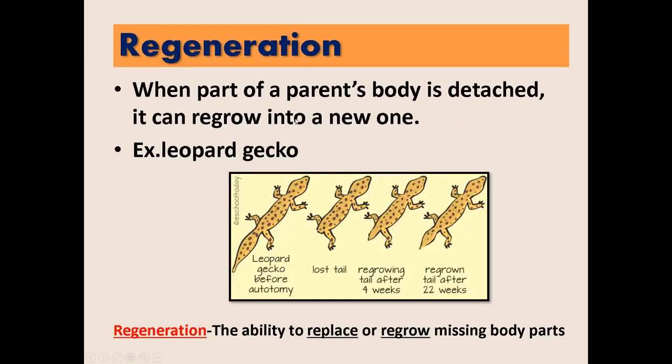Regeneration, okay? So when we say regeneration, it happens when part of a parent's body is detached, and can regrow into a new one. So for example, leopard gecko, okay? So the tail of the gecko or the leopard gecko lost its tail. It will regrow after 22 weeks. Okay, remember that regeneration is the ability to replace or regrow missing body parts.